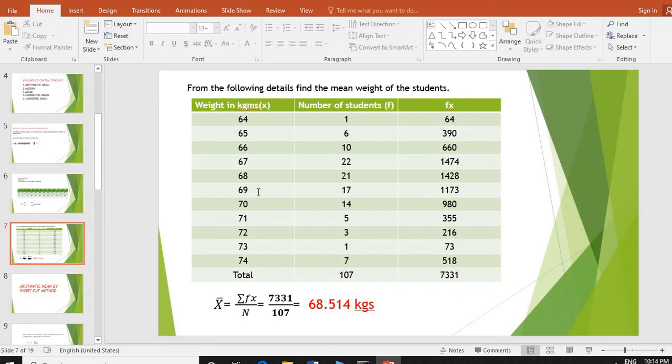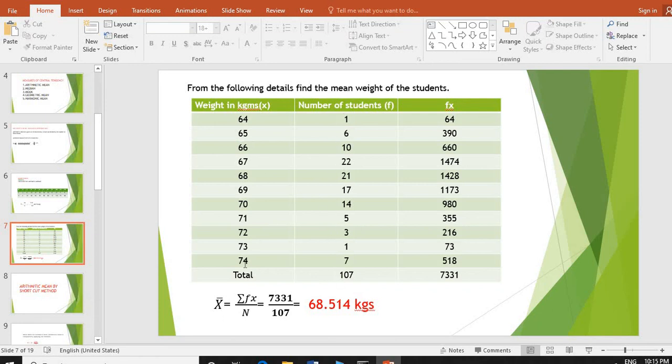One more problem related to discrete series. From the following details, find mean weight of the students. If only this column is given, it will be individual series. If we find this frequency column, it will be discrete series. In this problem, only these two columns are given.